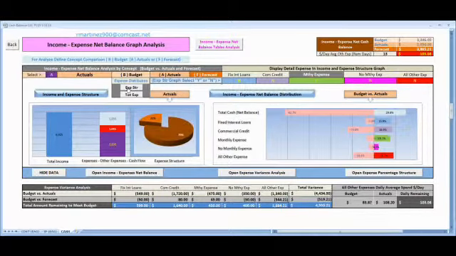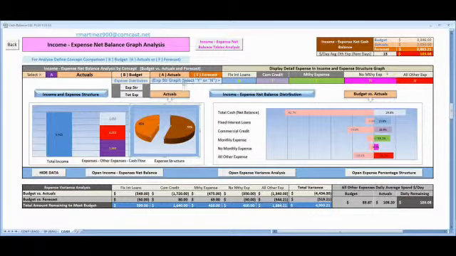Here you have the expense structure, and you can define what you want to include of your expenses in this graph. Like you can include this one, and you can see the total percentage of these two categories compared versus the other categories not included in this graph, or the total expenditure by category.